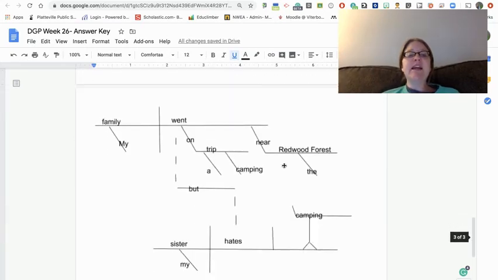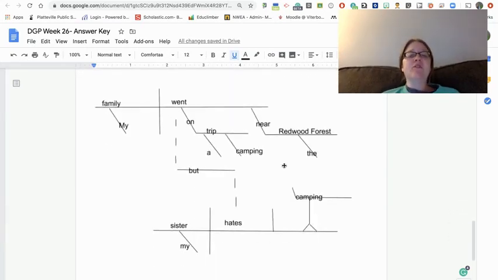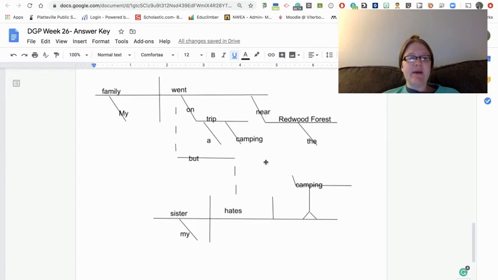The trickiest thing I would think for this week would be the diagram. Again, we have 2 clauses, so we have 2 diagram structures. Subject, verb in the first diagram structure is family went. Slanty lines are describers, what family, my family. Then these brackets show that we have 2 prepositional phrases. On trip, again, slanty lines, what trip?